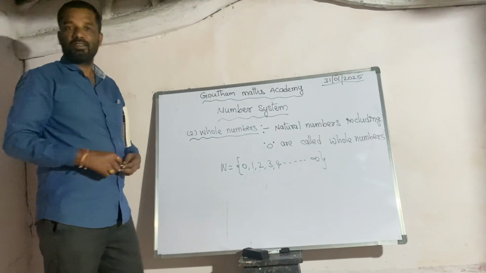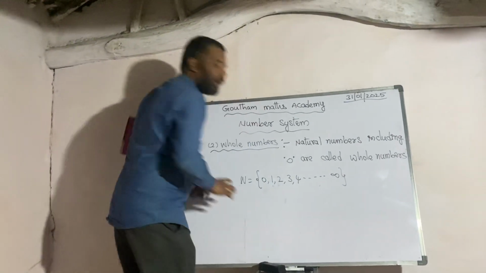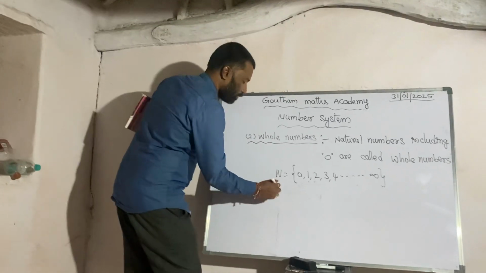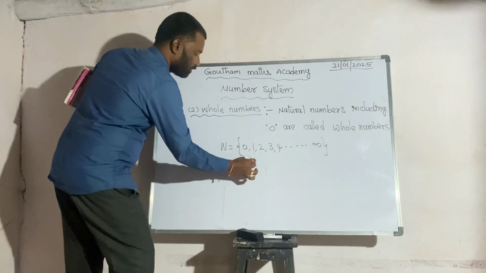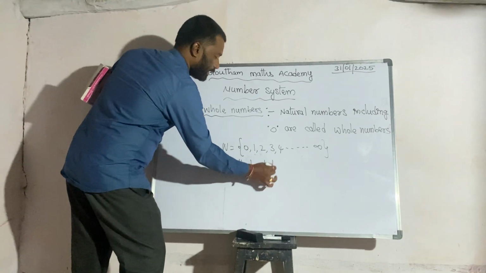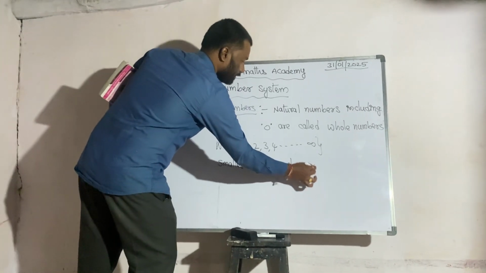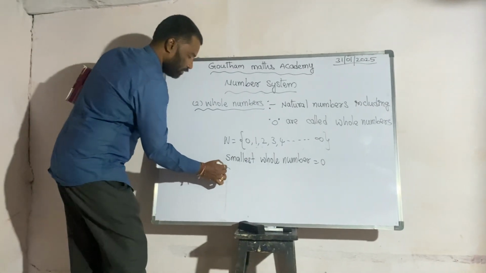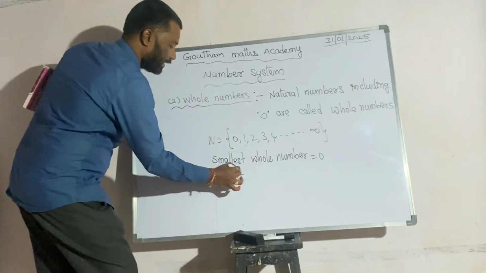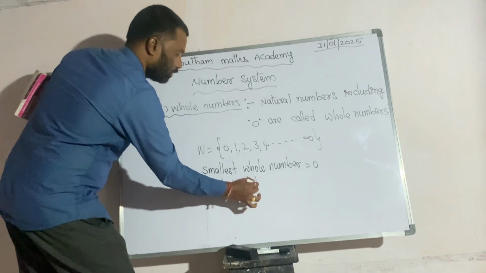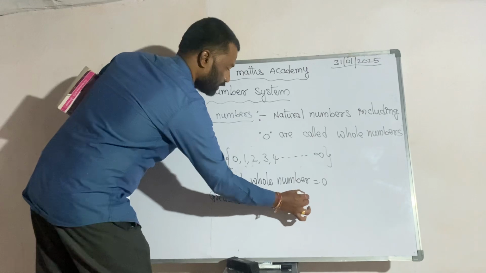Smallest whole number is 0 and greatest whole number is not defined.